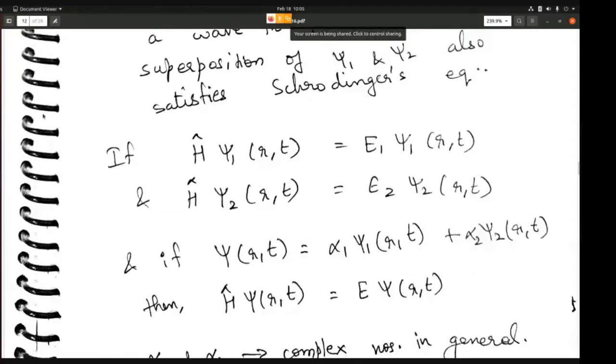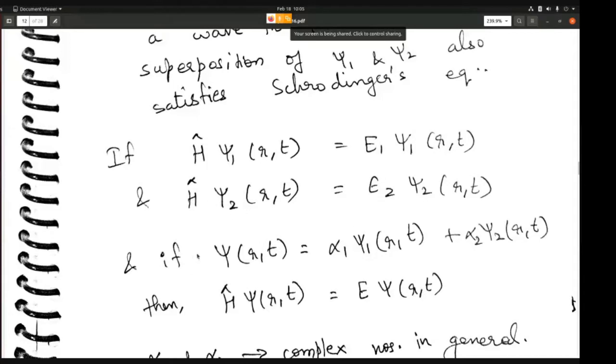So here is an example. If H, the Hamiltonian operator, acting on psi1 gives you E1 psi1, this is a Schrodinger's equation. And H psi2 gives you E2 psi2. Actually this should not be time dependent because the Hamiltonian, well, we'll come to that. But let's say the Hamiltonian operator acts on psi1 and you get E1 psi1, and acts on psi2, you get E2 psi2.